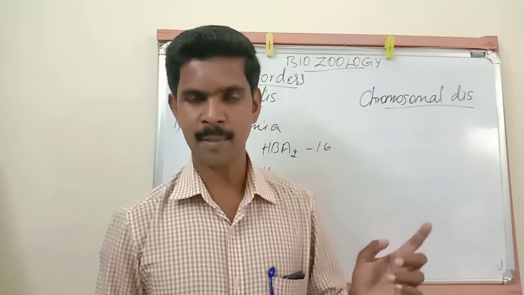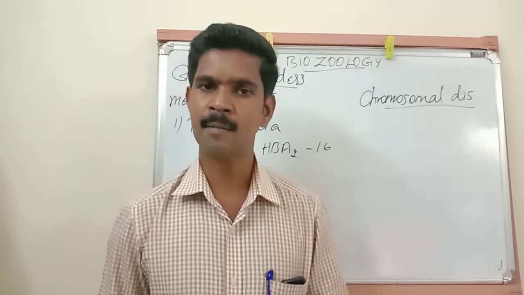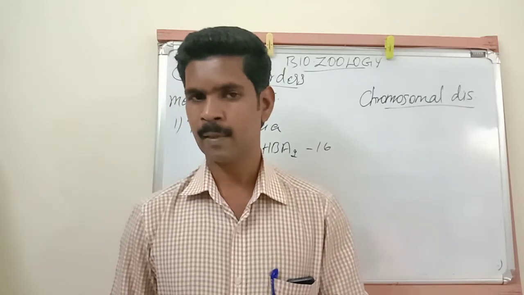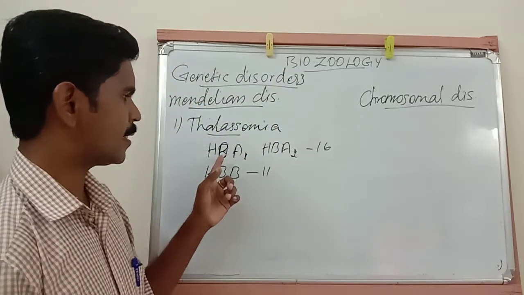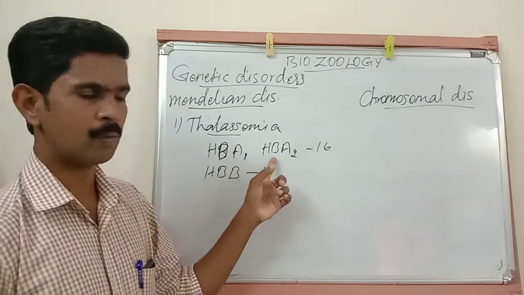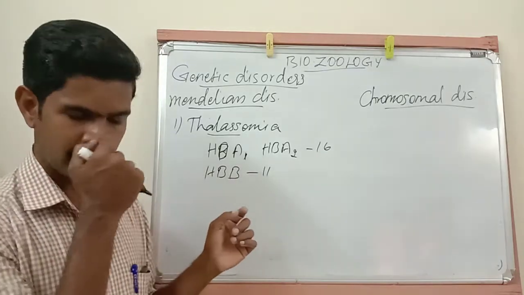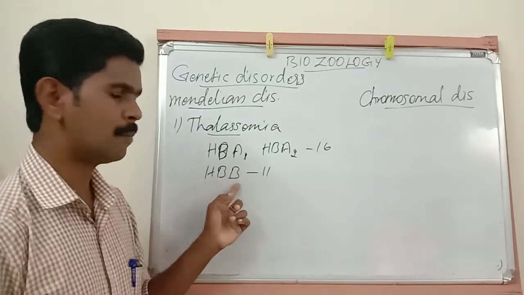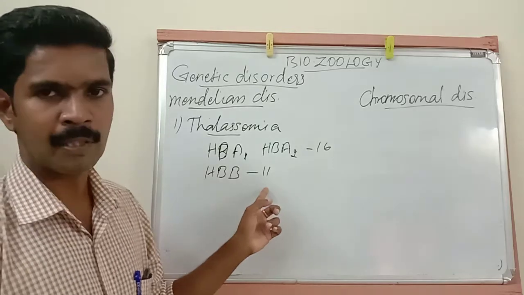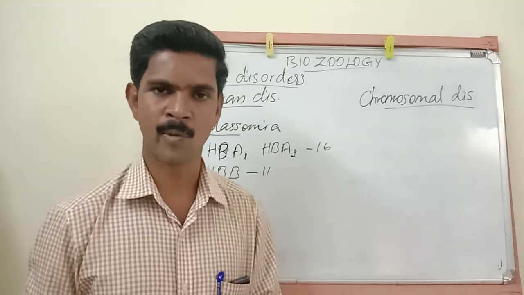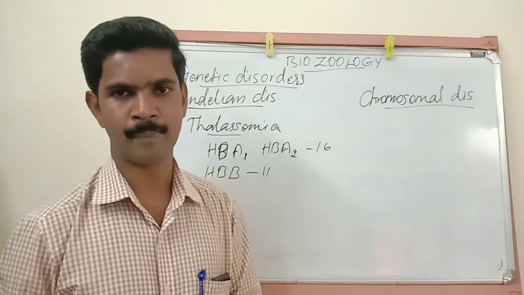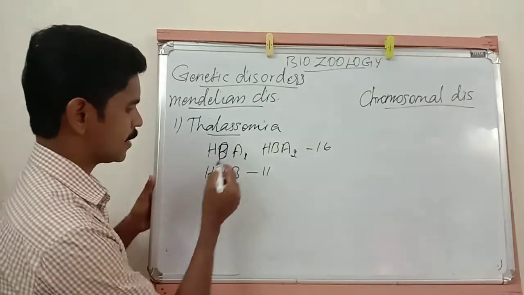Thalassemia is classified into two types, alpha thalassemia and beta thalassemia. The genes responsible for alpha thalassemia are HBA1 and HBA2. These two genes are located in the 16th chromosome. The gene responsible for beta thalassemia is HBB, and this gene is located in the 11th chromosome, and this disorder is also known as Cooley's anemia. I hope you all understood thalassemia.